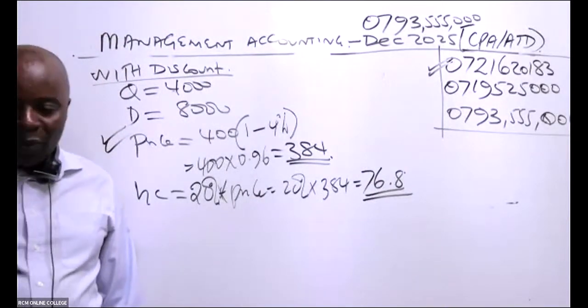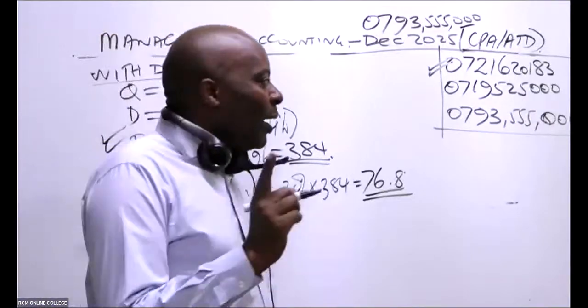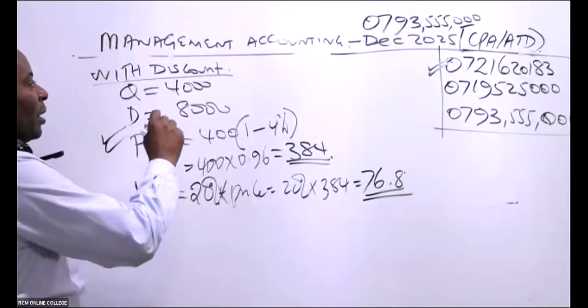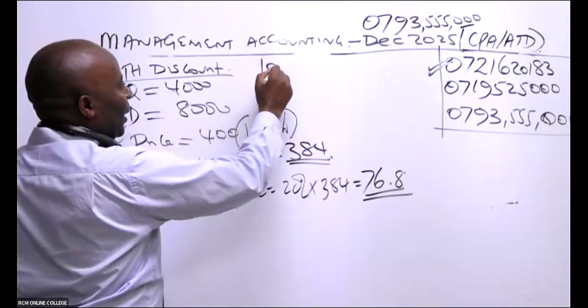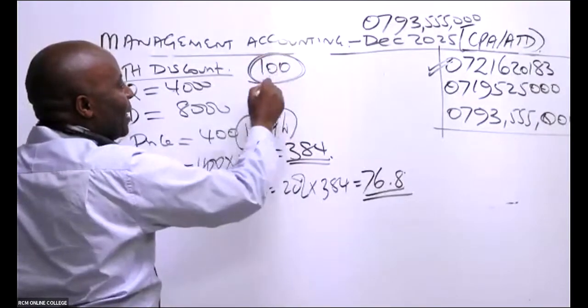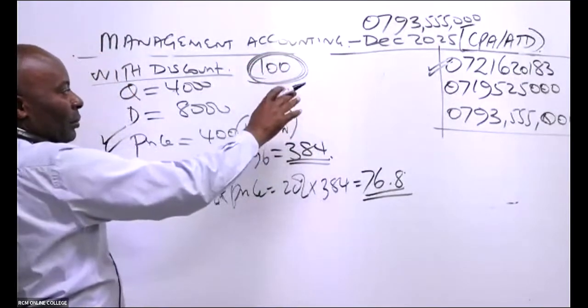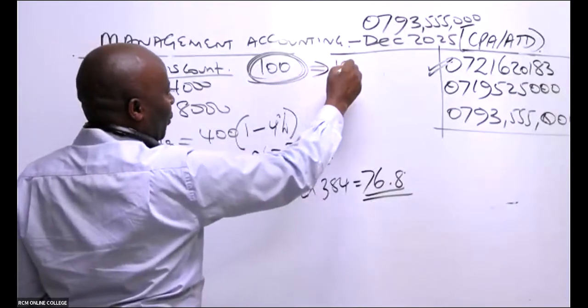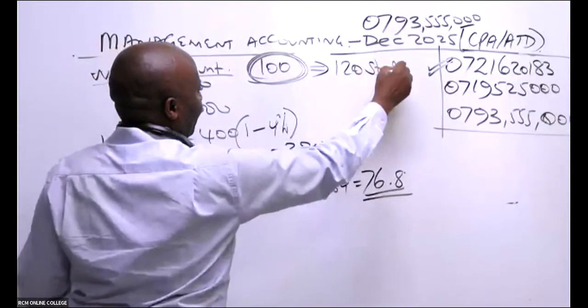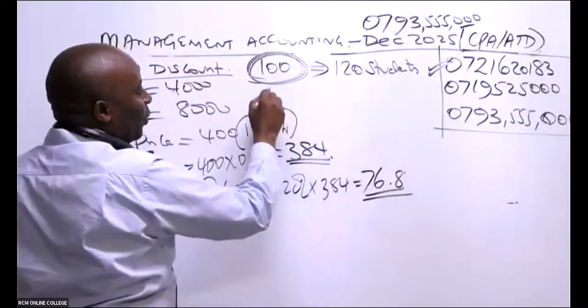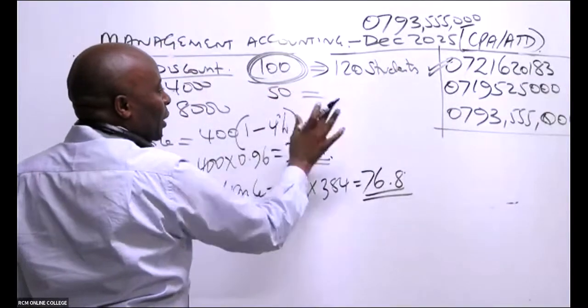So then we have to agree. I'm going to give you a very tough target. I can only give you 100 bob if you guys are able to give me 120 students. Otherwise, I will give each one of you just 50 shillings.